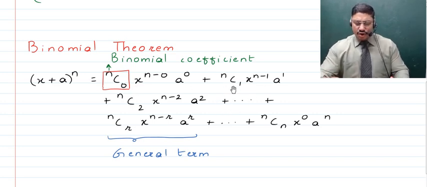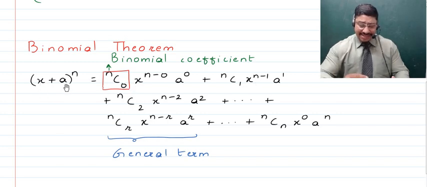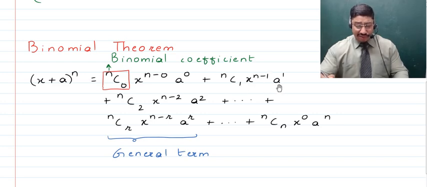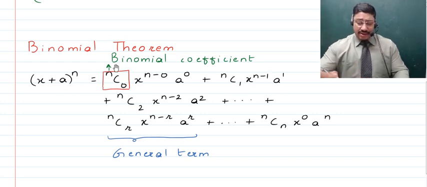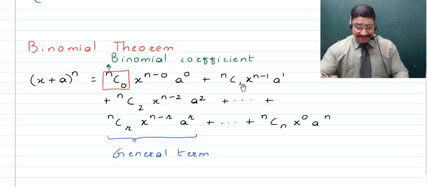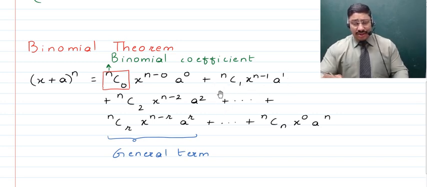Now next, children, if we talk about the second term, after nC0 the binomial coefficient will be nC1, and then the power of the first term x is going to be again the difference of the number in the superfix and the suffix, that is n minus 1, times a, the second term, raised to the power number in the suffix, that is 1. And then, without looking here, I'm sure you'll be able to tell that the third term is going to be nC2 after nC1.